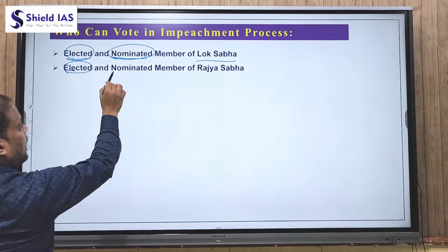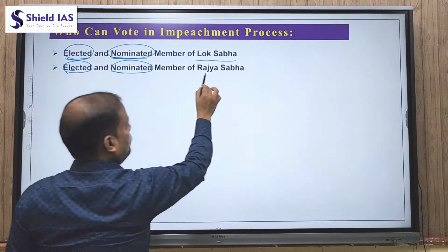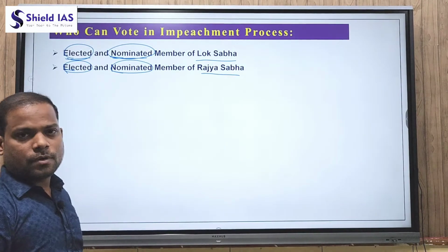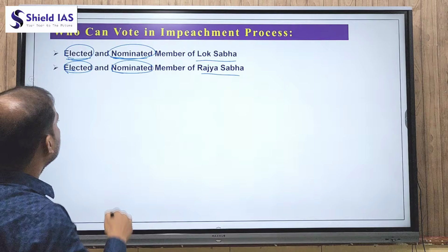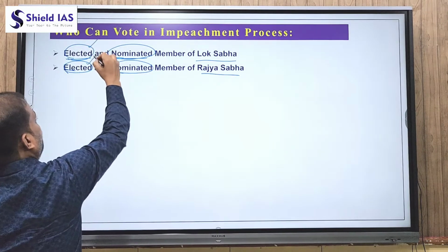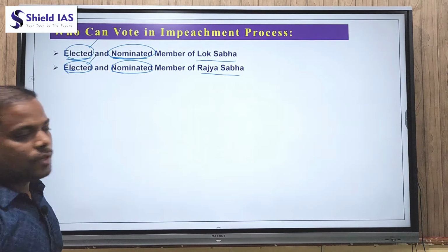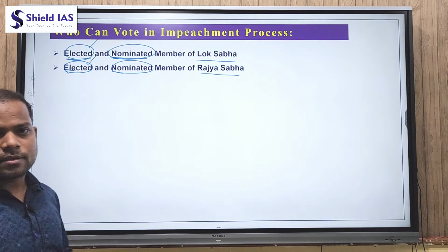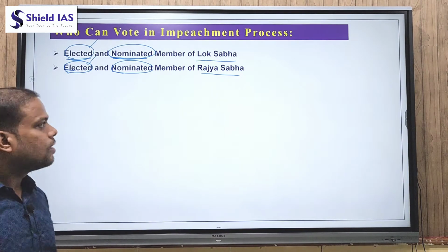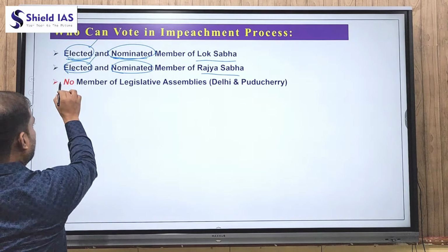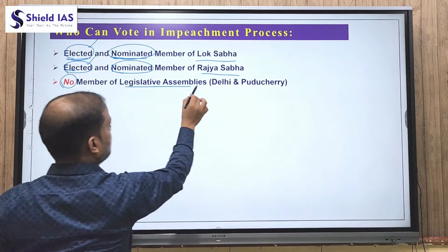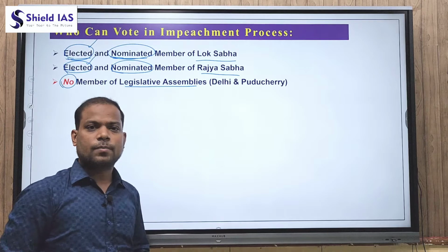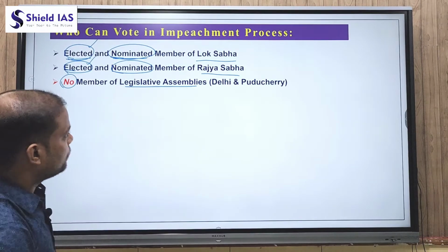Another point, elected and nominated members of Rajya Sabha also participate. But in case of the election of a President, only elected members of both Houses of Parliament participate, and also elected members of state legislative assemblies. But here, no members of state legislative assemblies participate in the impeachment process.